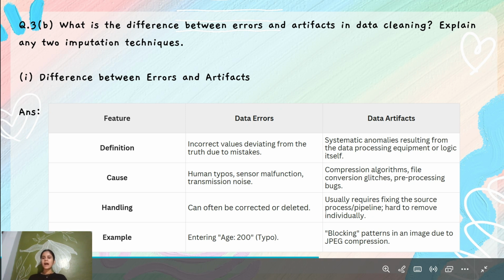Now, on the other hand, data artifacts. These are systematic anomalies resulting from the data processing, algorithms, and logic itself. The causes of data artifacts are compression algorithms, file conversion glitches, and preprocessing bugs. How to handle data artifacts? Usually it requires fixing the processing pipelines, and it is hard to remove individual artifacts. For example, blocking patterns in an image due to JPEG compression.